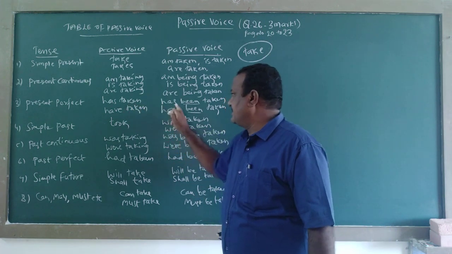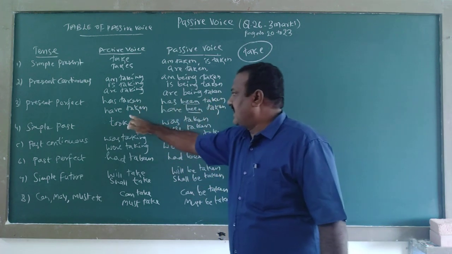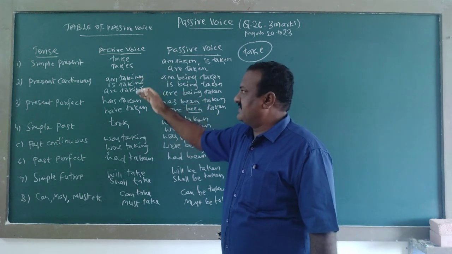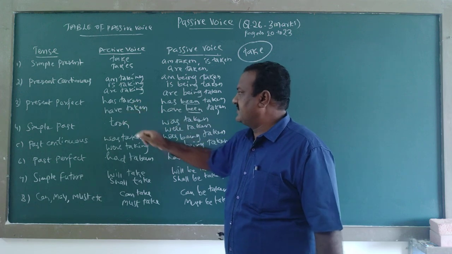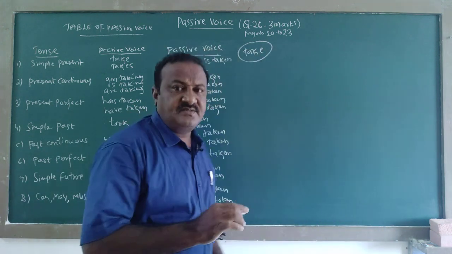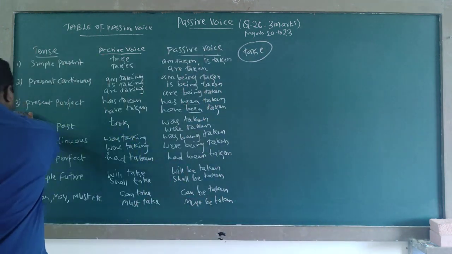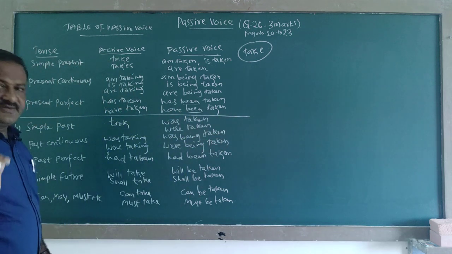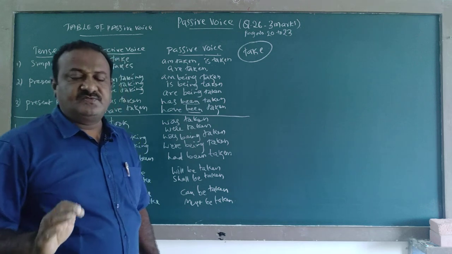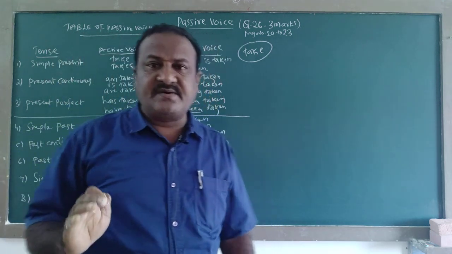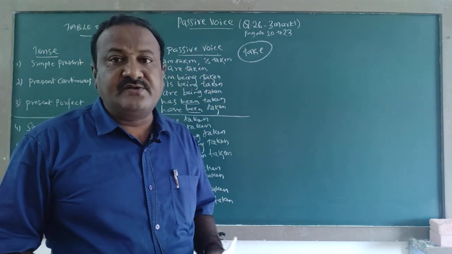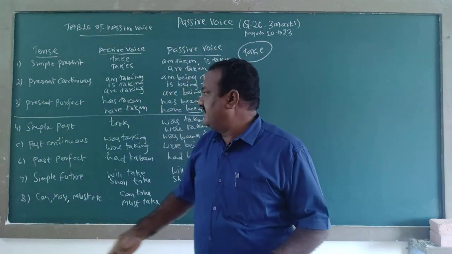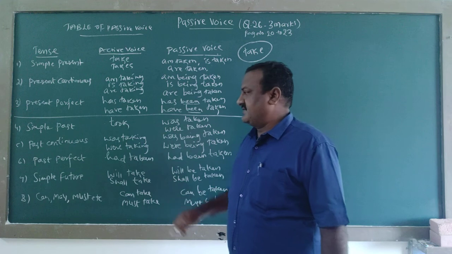So, has taken, has been taken, have taken, have been taken. Here we have simple present, present continuous, present perfect, finished. Present perfect continuous will not come. So, remember, present perfect continuous will not come. And then the next one, simple past.